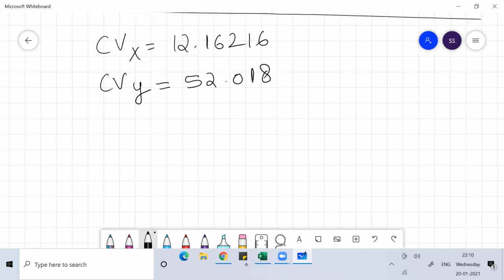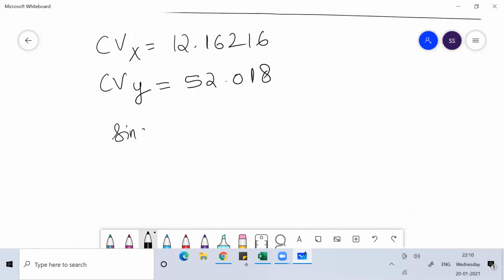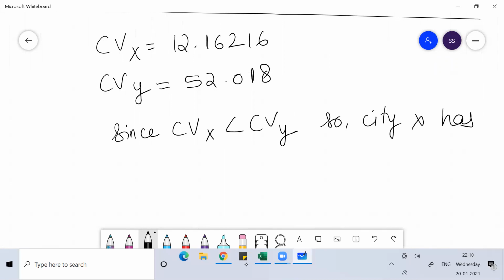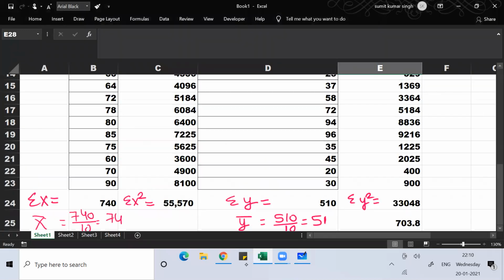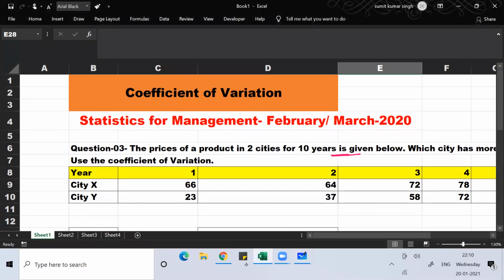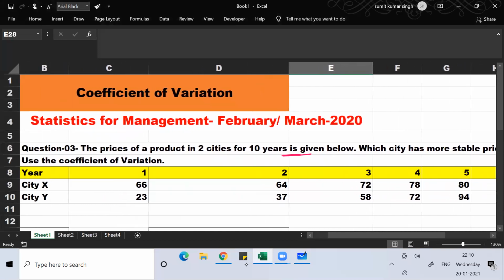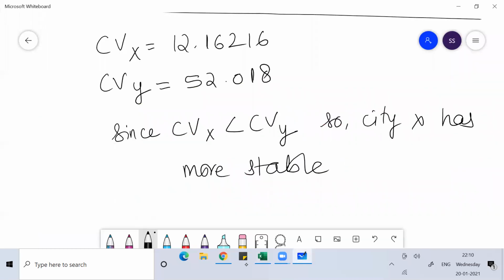So with this you can say that since the coefficient of variation of x is less than the coefficient of variation of y, city x has more stable prices.